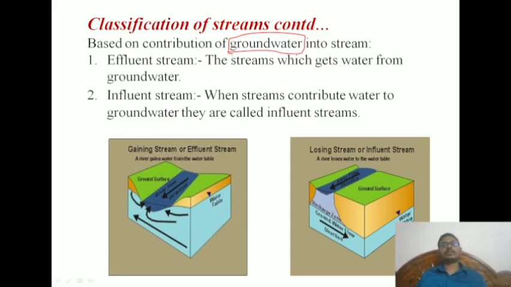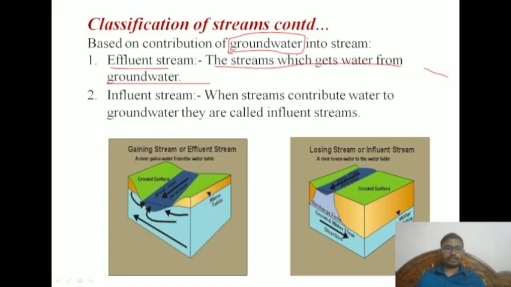As I mentioned in the previous part, the stream which is getting water from ground to surface water is the gaining river. That is effluent, and the one which is losing is influent. So a gaining stream is a stream which gets water from the ground, as I told.